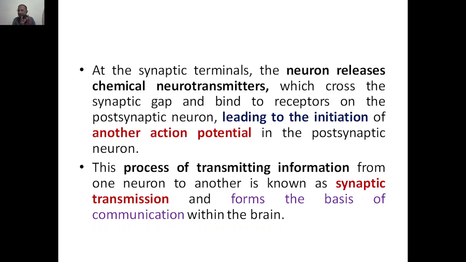This process of transmitting information from one neuron to another is known as synaptic transmission, and it forms the basis of communication within the brain.